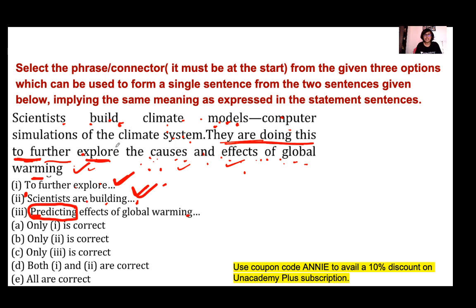Here the word that has been used is predicting, and exploring and predicting do not mean the same, so you cannot use this one. Okay, fine. So 1 and 2 are correct, and your right answer is option D.